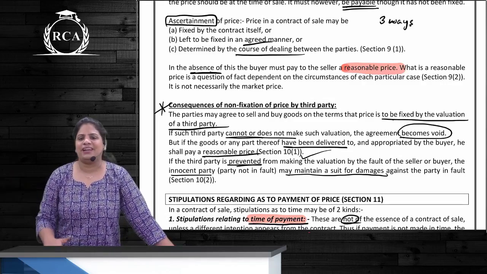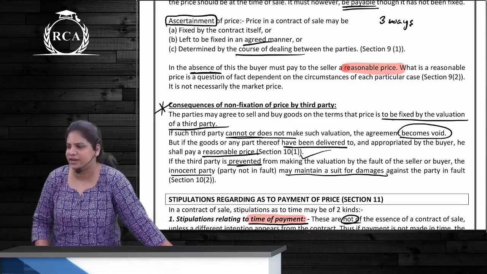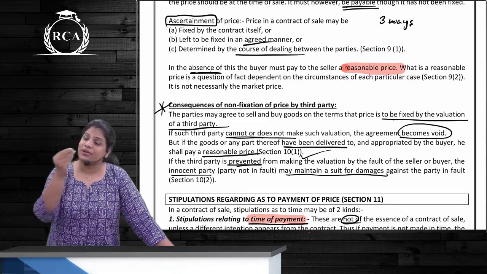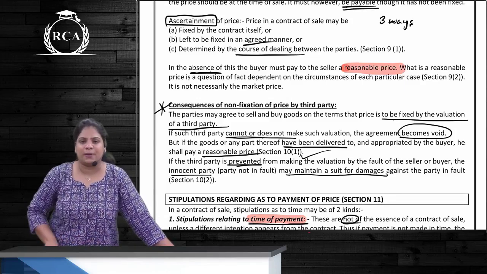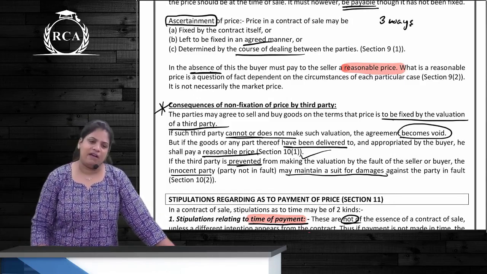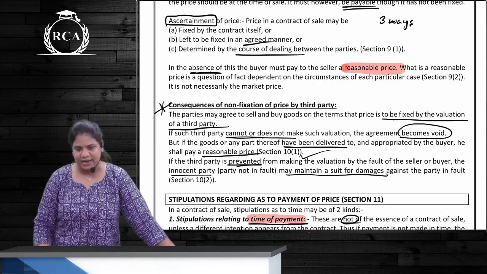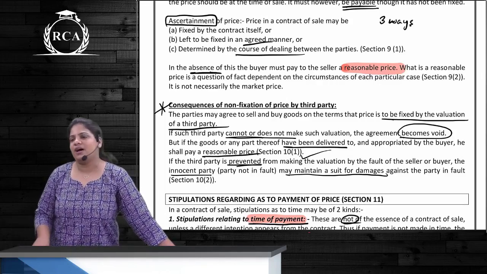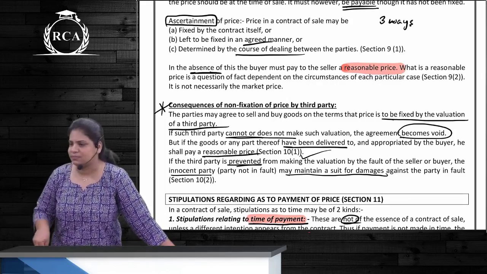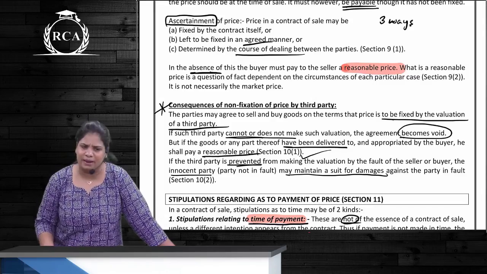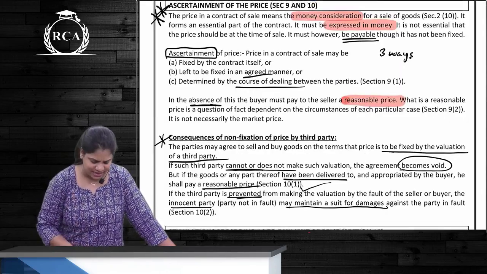Okay? The mechanic comes back, refuses to fix the price. What about the contract now? The 2 cars which are with the seller, contract becomes void. That 1 car which is with the buyer, buyer will have to pay a reasonable price. Seller prevents the mechanic from fixing the price. Buyer can sue and claim damages. Buyer prevents mechanic from fixing the price. Seller can sue, seller can claim damages. Correct? One sentence I didn't cover.